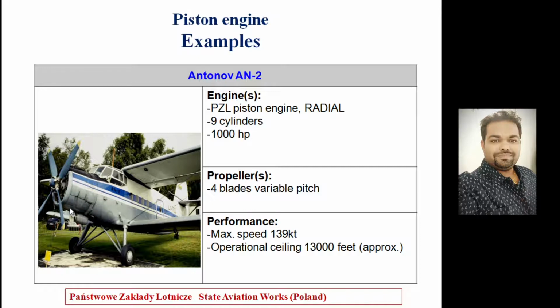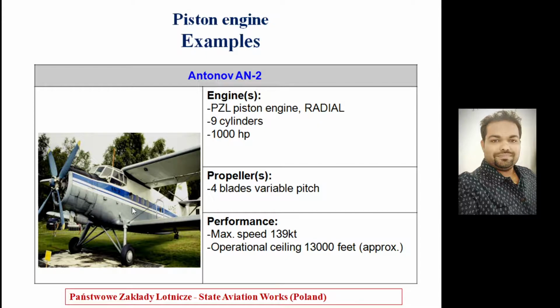So the engine was housed at the nose, and the crankshaft is coupled with these propellers. So this PZL piston engine has 9 cylinders, and the maximum capacity was 1000 horsepower. That much power it was able to generate. And the first time it was installed was in the Antonov AN-2.